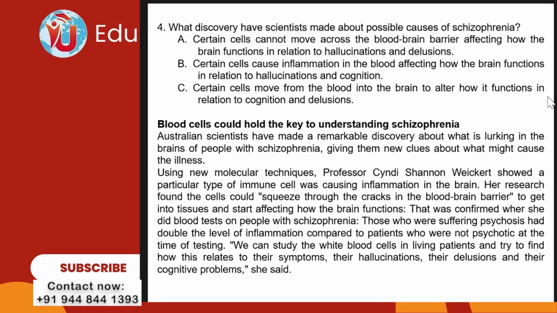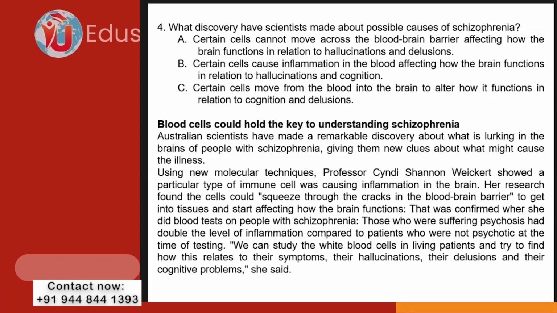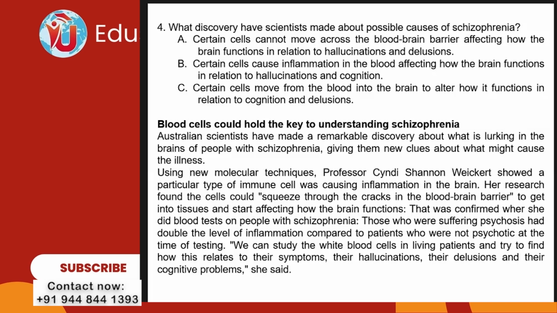What discovery have scientists made about possible causes of schizophrenia? Option A. Certain cells cannot move across the blood-brain barrier, affecting how the brain functions in relation to hallucination and delusions.